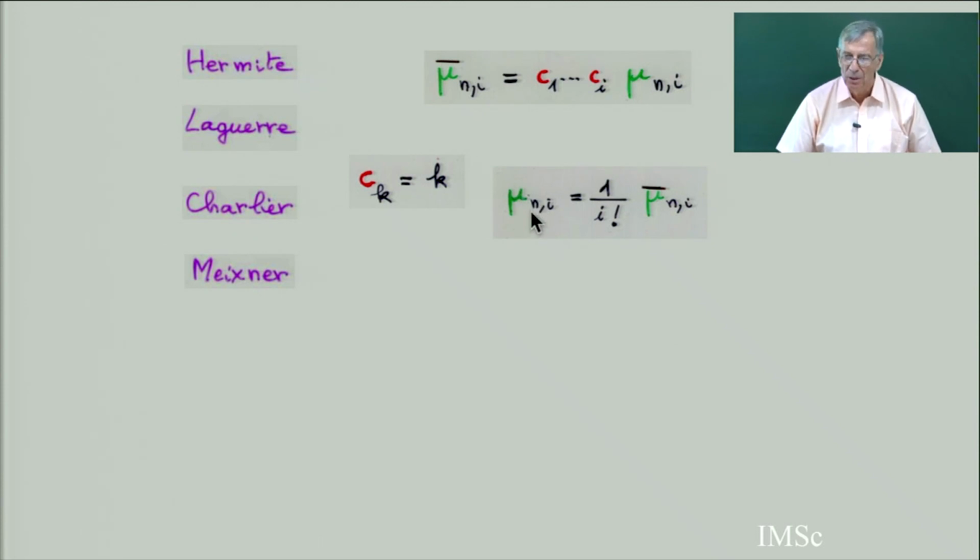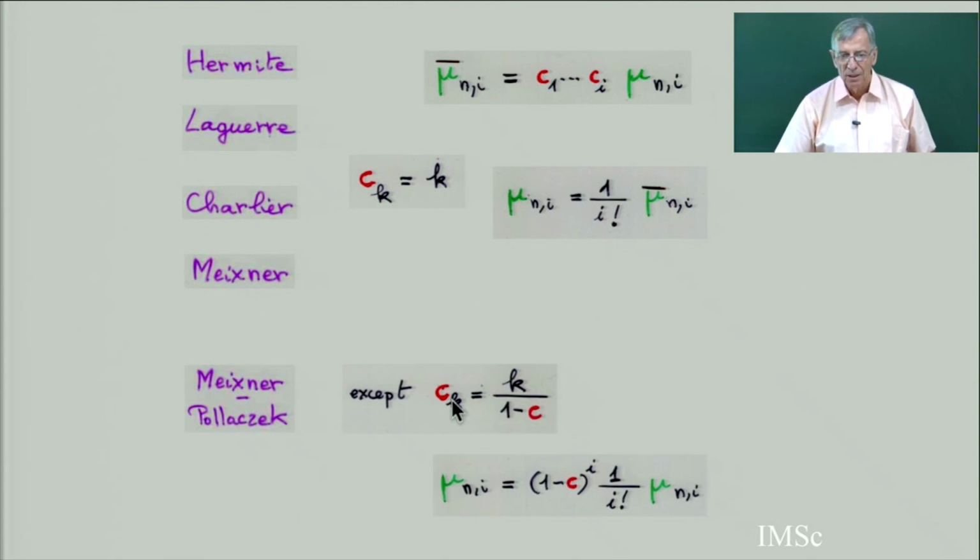So the mu and I for the inverse polynomial, which is going to give me the delta operator, is 1 over factorial I of this. Except for the Meixner-Pollaczek, where ck is k over 1, there is an extra factor 1 over. So for the Meixner-Pollaczek, you have a slight modification. You have again this divided by I factorial multiplied by 1 minus c power I.